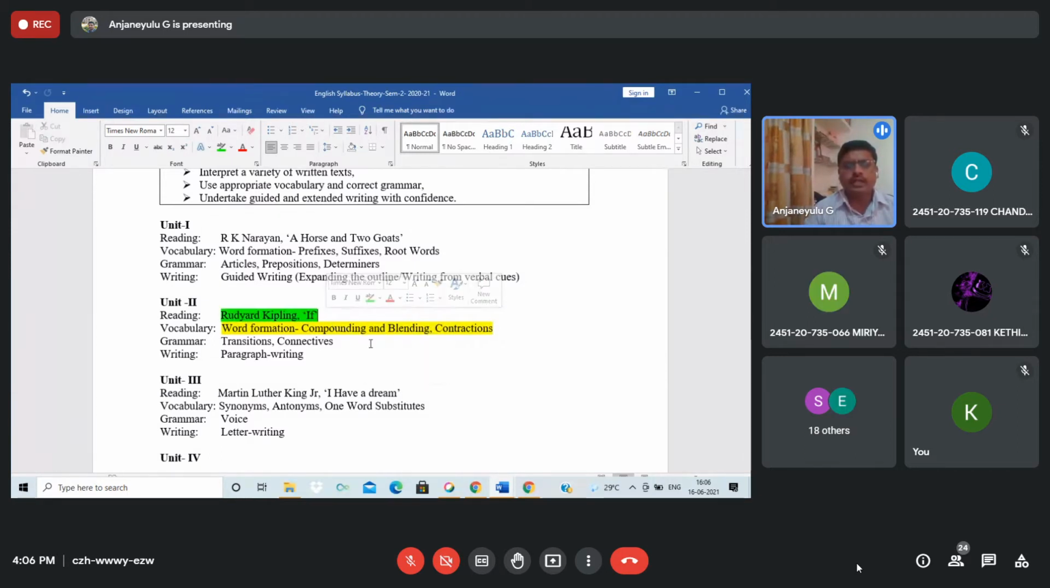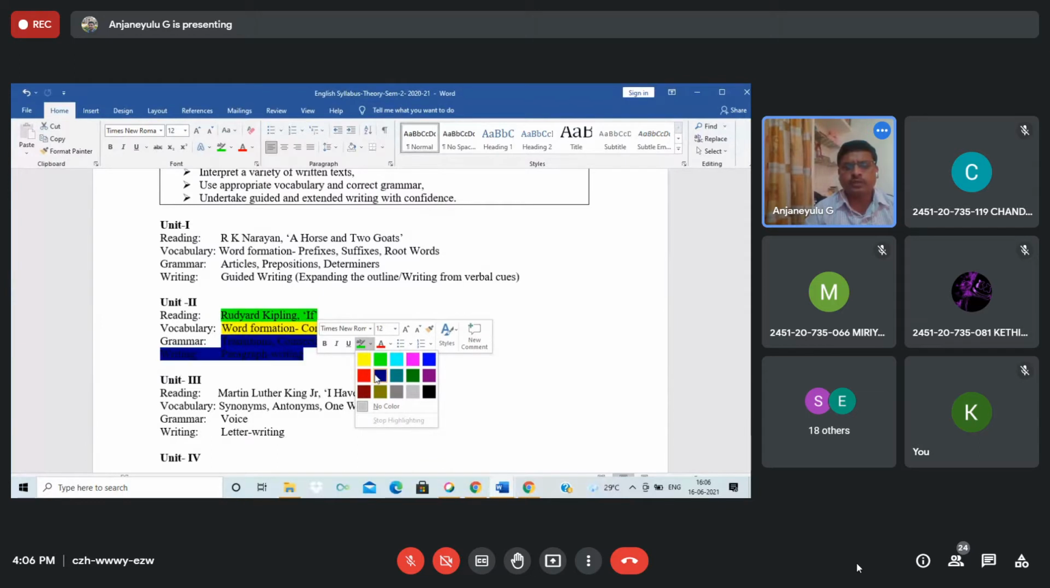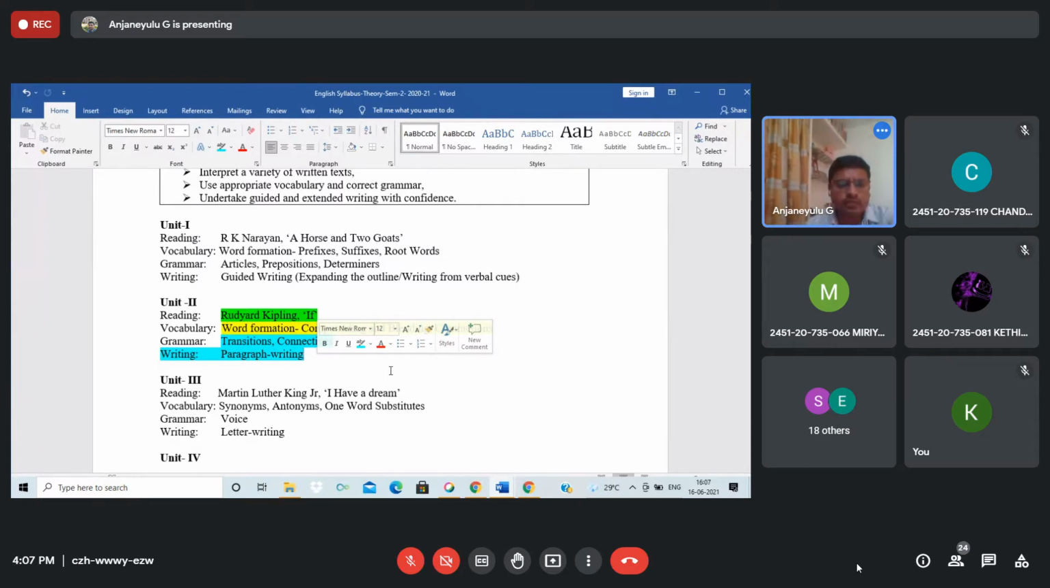Now we'll see transitions and writing a paragraph. So as per this, if you look at the topics which we have in this second unit, the main topics which we covered in green color, yellow color, which is reading and vocabulary, we have completed. So we move to grammar and writing part.